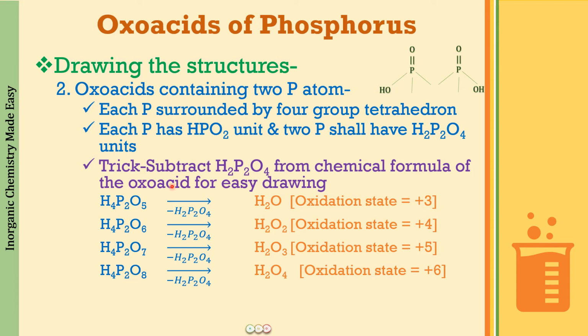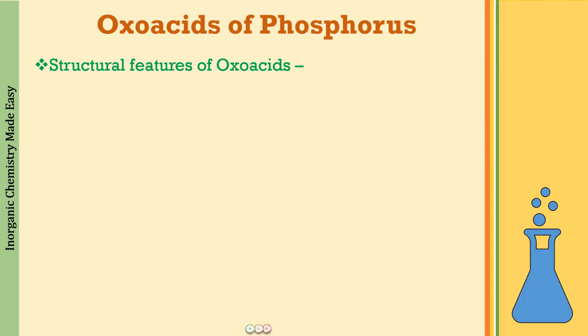All right, so the oxidation state in H4P2O5 is going to be +3, in H4P2O6 is going to be +4, in 7 it is going to be +5, and in 8 it is going to be +6. So these are the oxidation states that you will be writing down, whichever compound is going to come to you in the examination. Now how is this oxidation state going to help you in writing down the structure?